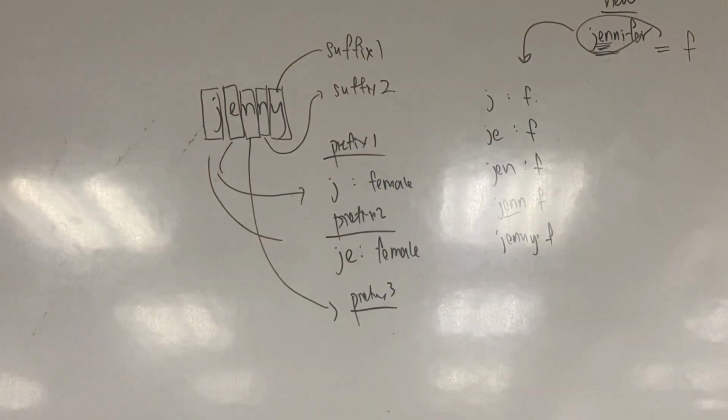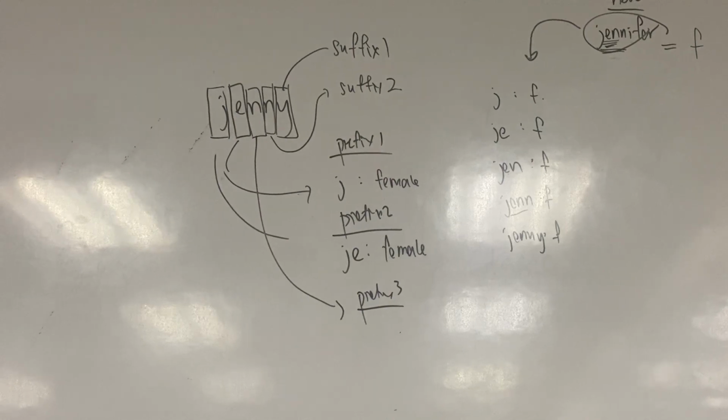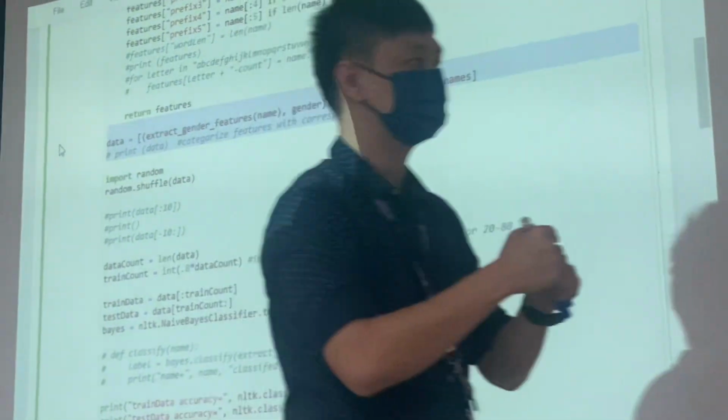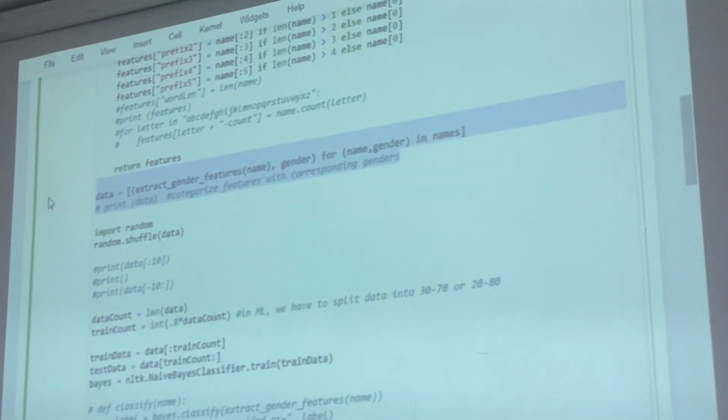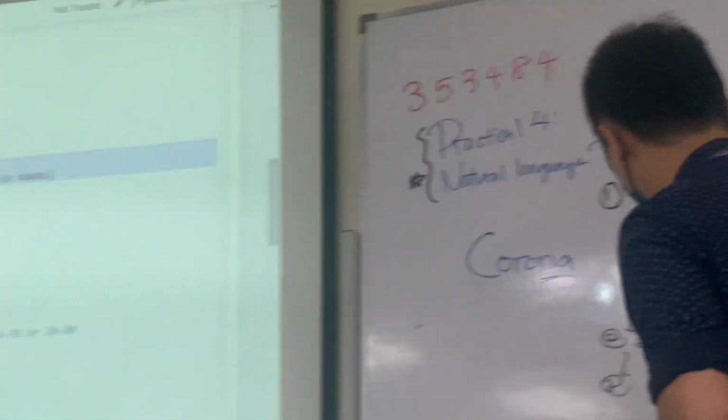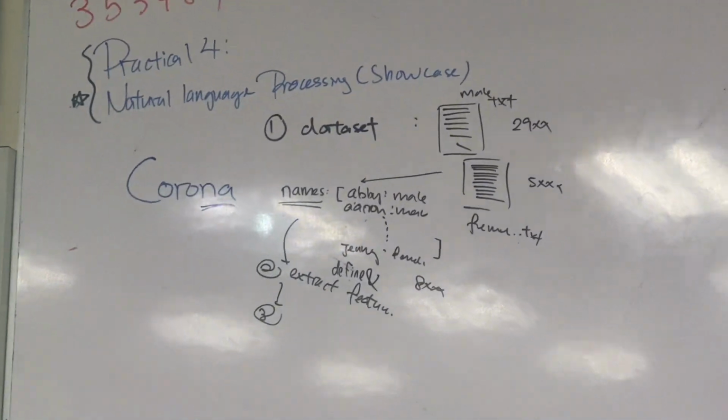So this is the feature extraction. After you have a data set here, you have to extract the features. So next step here, we will define the features and extract the features. What is extract in this case?